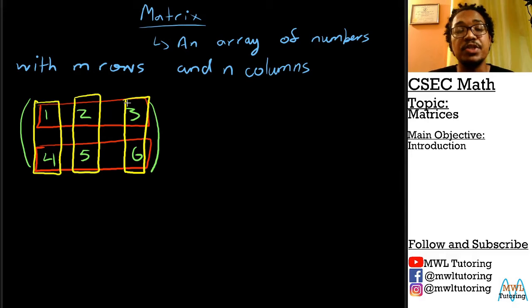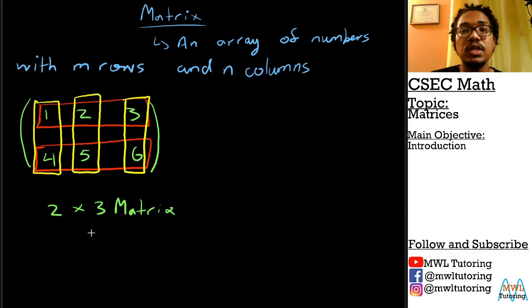So we see this matrix has 2 rows in red and 3 columns in yellow. So we will call this a 2 by 3 matrix, meaning it has 2 rows and 3 columns.